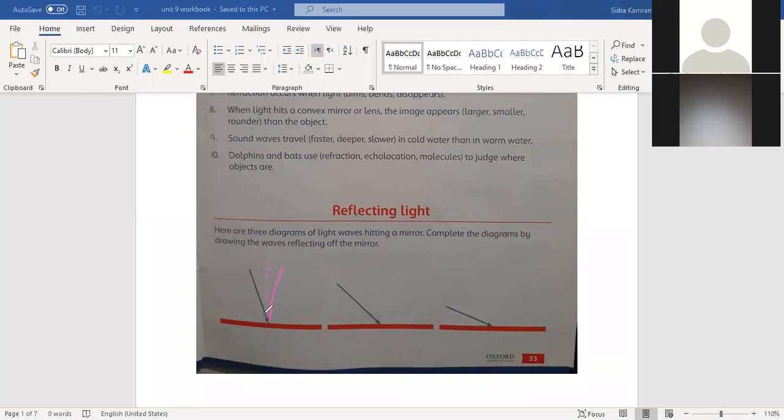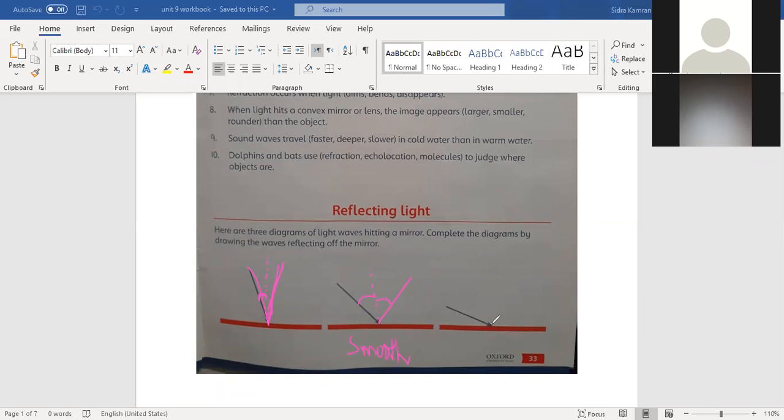Then identify which angle this is. Make the same angle for the reflected light. You can use the protractor to calculate the exact angle, or you can just simply judge by your eyes how you can make an exact reflected light. Here you have to draw the normal again and make a reflected light in this way, because the angle of the incident light and the angle of the reflected light are always the same when there is a smooth surface.